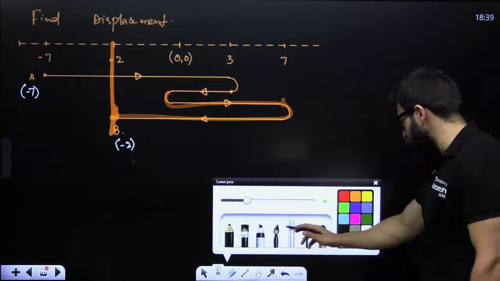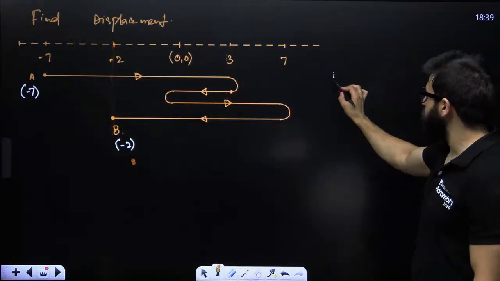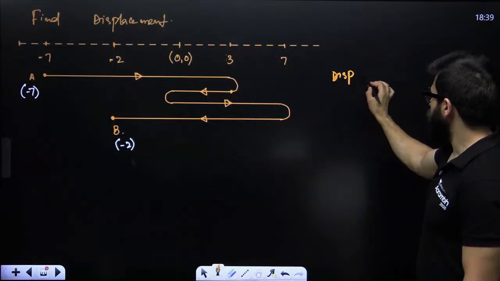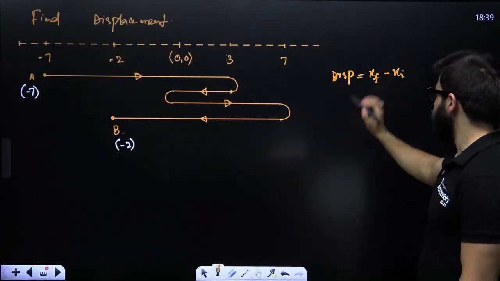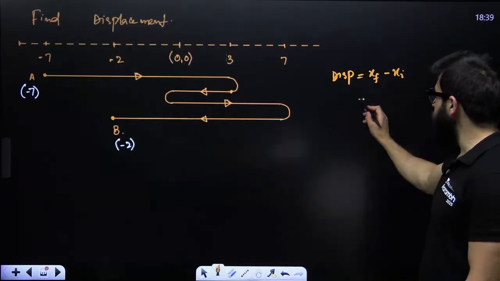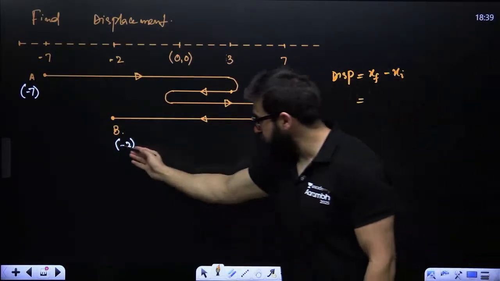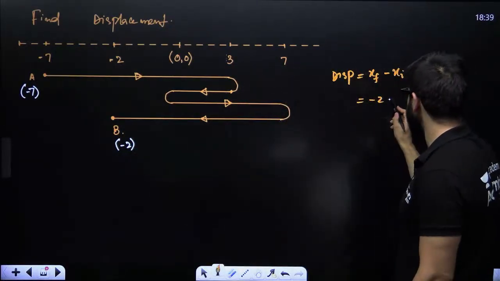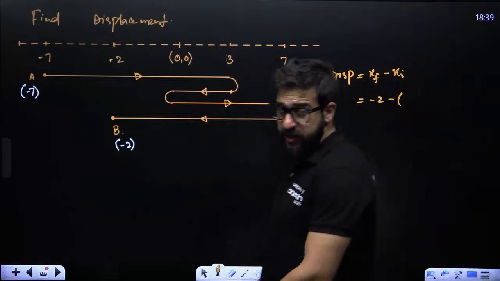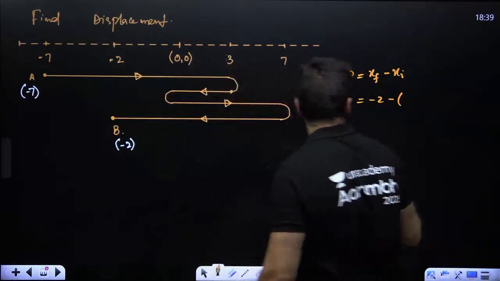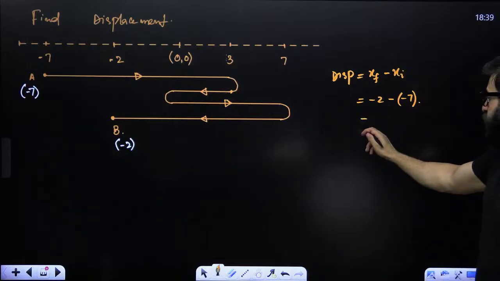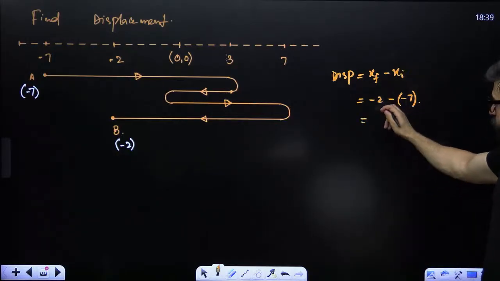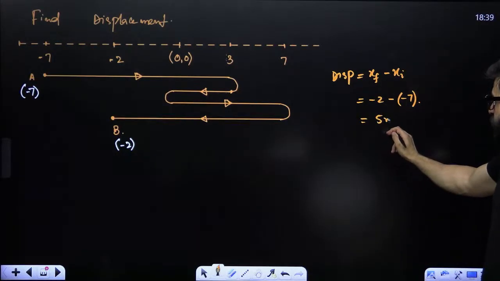In this particular case, if I say what is the displacement, what will you say? Final position minus initial position. What is the final position here? Guys, that is minus 2. Minus 2 minus, what is the initial position? That is minus 7. So this will be minus 7. Minus into minus is plus. This would be 7 minus 2. That is going to be 5 meters.